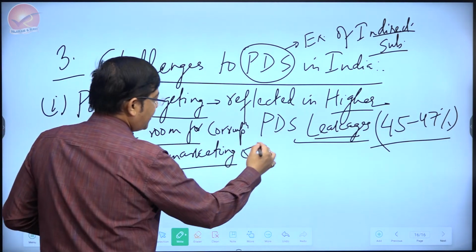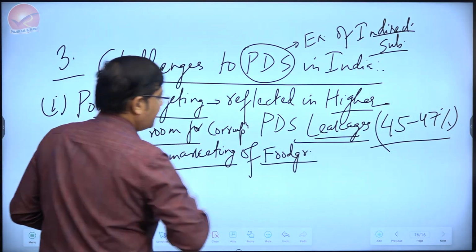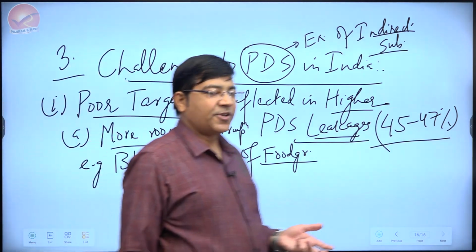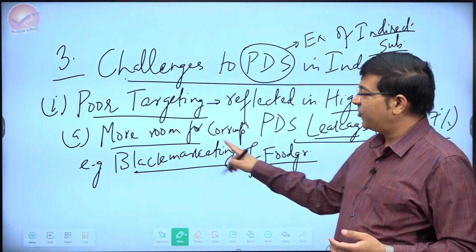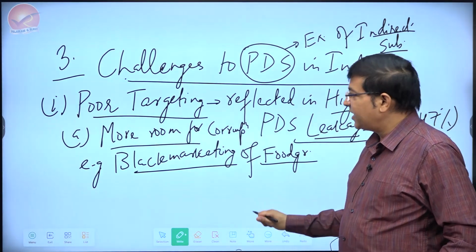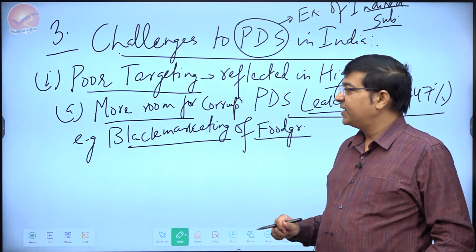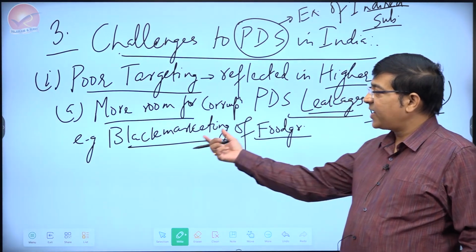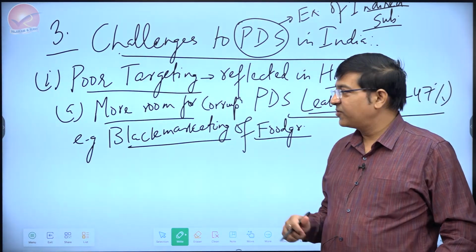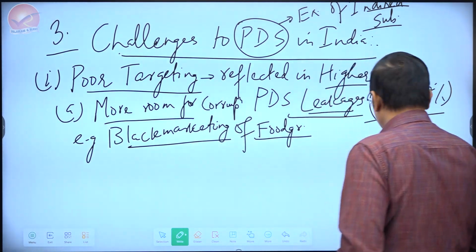So the black marketing of food grains means that the grain which was meant for PDS is sold in the open market at a higher price, thereby giving undue benefits to those who are involved in this corruption. And also that part of grain not reaching the genuine household. That is why poor targeting. So black marketing can be one of the issues here.